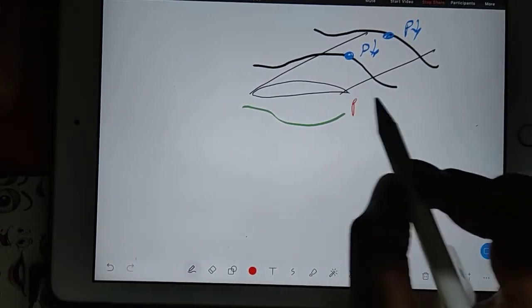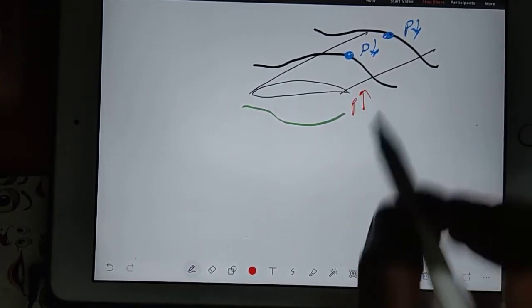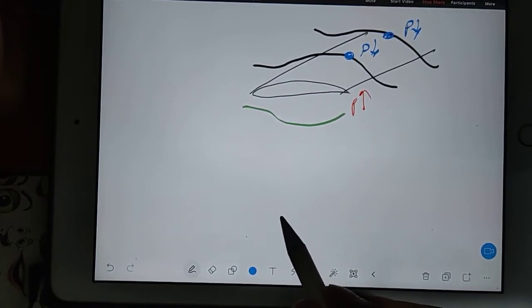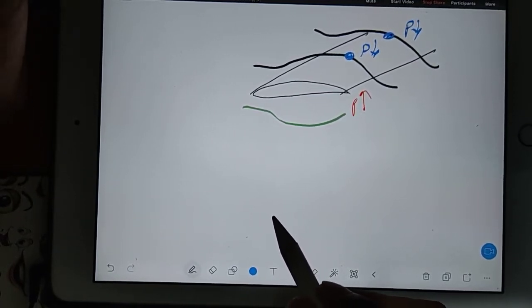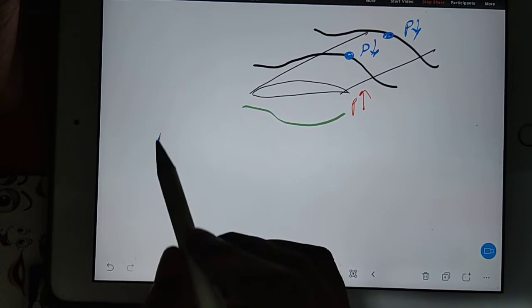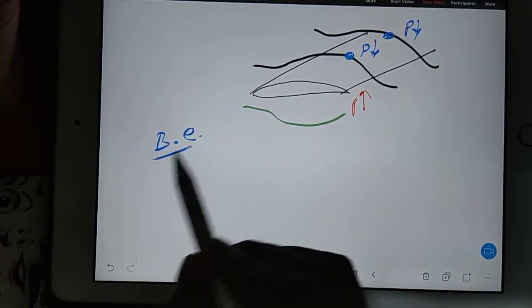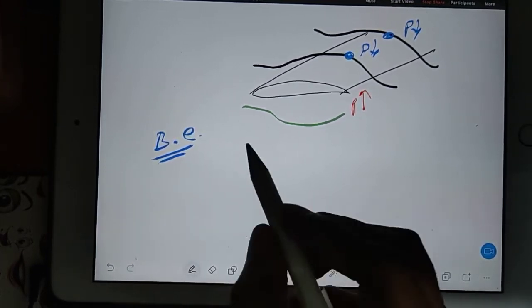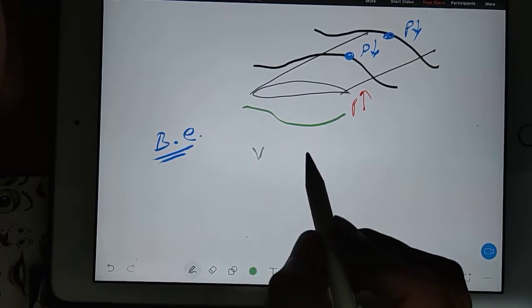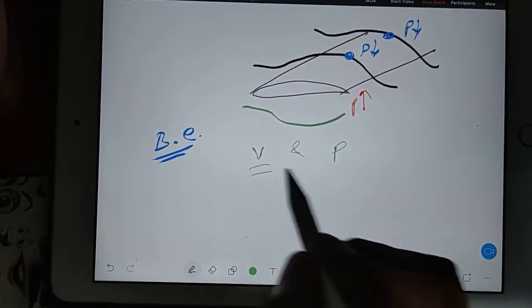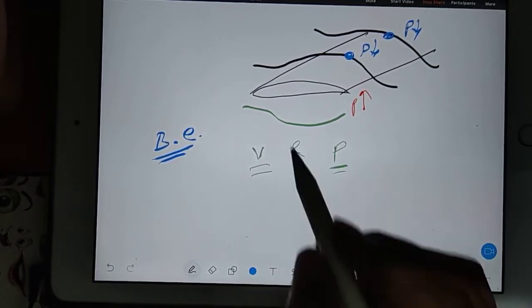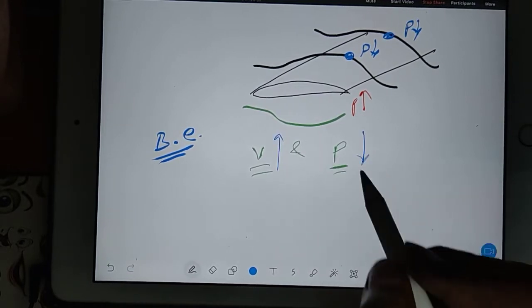So pressure will increase. Now how will you understand pressure will increase or decrease? It is directly connected to the Bernoulli equation. I will just give you one idea about it. Bernoulli equation says your velocity and static pressure: if velocity increases, static pressure decreases.